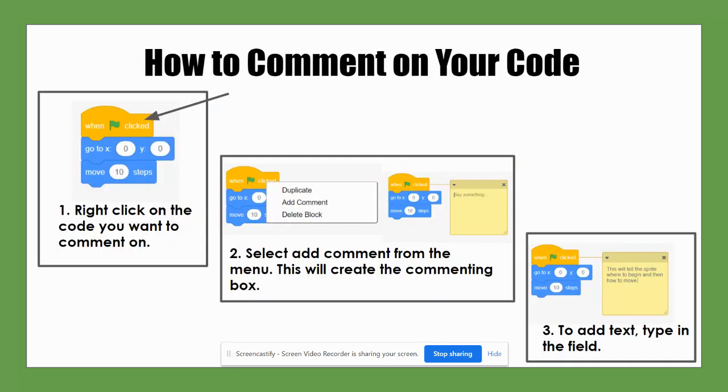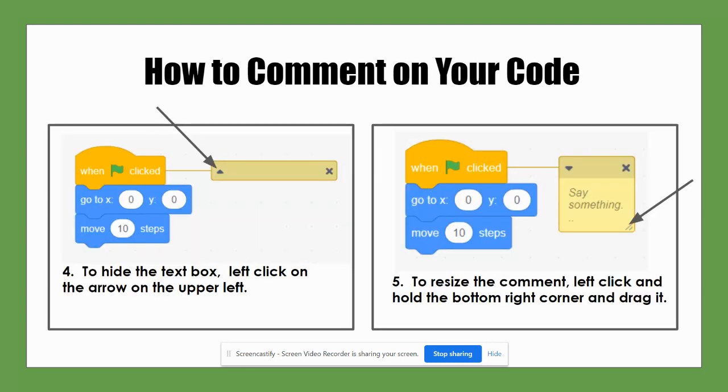How to comment on your code. First, right-click on the code that you want to comment on. Select Add Comment from the menu. This will create the commenting box. Then, to add text, type in the field. To hide the text box, left-click on the arrow on the upper left. To resize the comment, left-click and hold the bottom right corner and drag it.